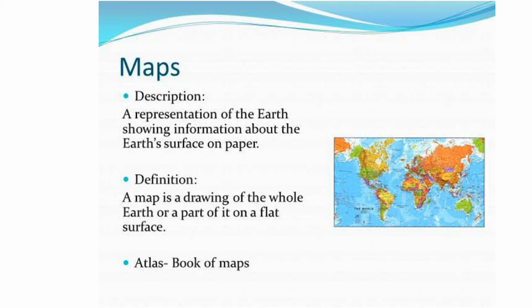What is a map? A map is a representation of the whole earth or a part of it on a flat sheet of paper in accordance with some scale and direction. In other words, a map is a drawing of the whole earth or a part of it on a flat surface.